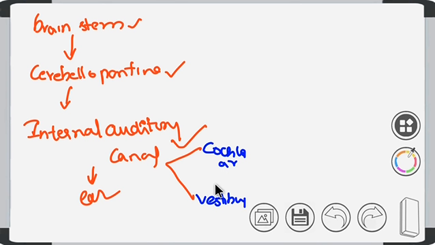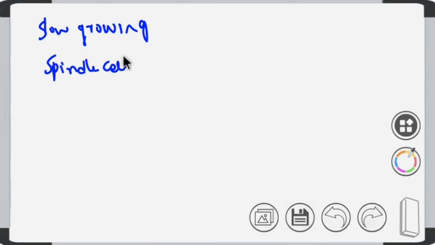Now we'll go deep into this tumor, right? As I told you, this is the tumor arising from the eighth cranial nerve, and it is a very slow growing tumor. If you take the microscopic structure, this tumor consists of spindle shaped cells. How do the nuclei look?